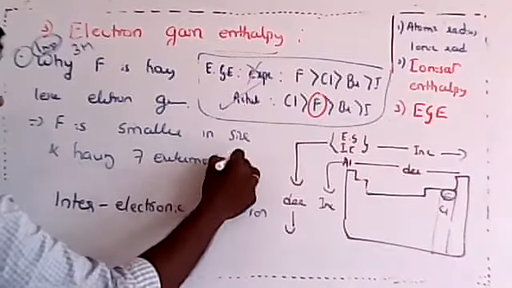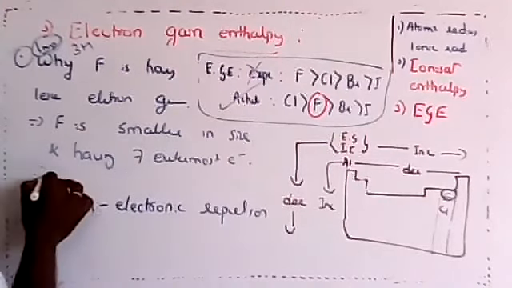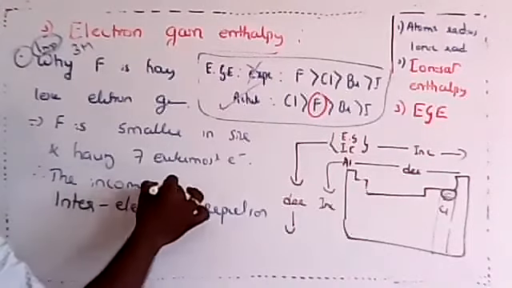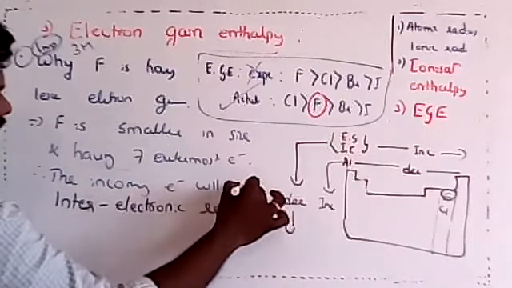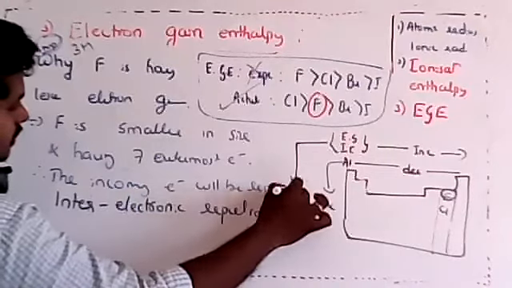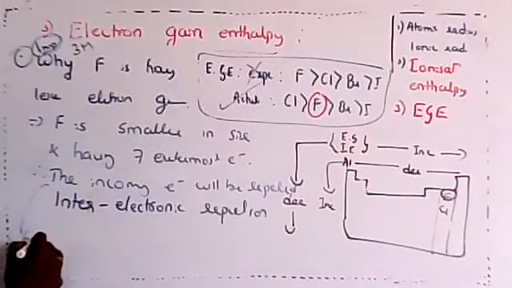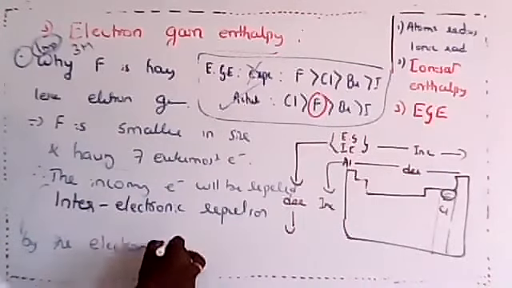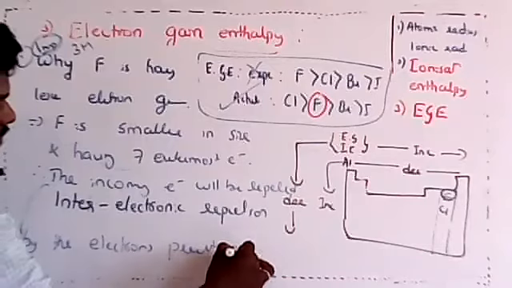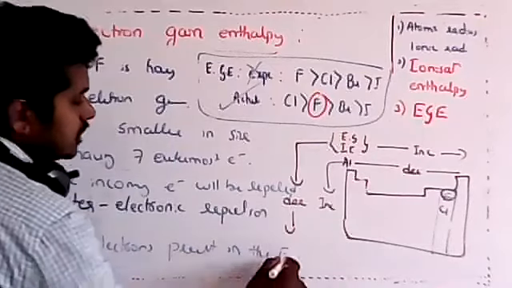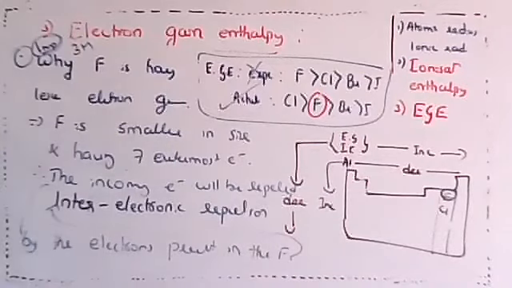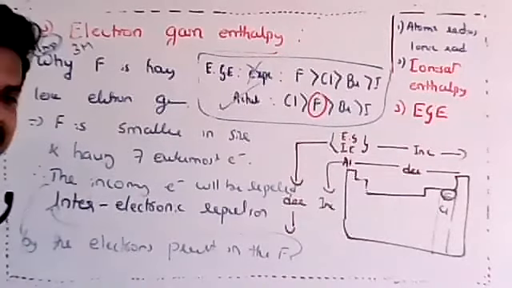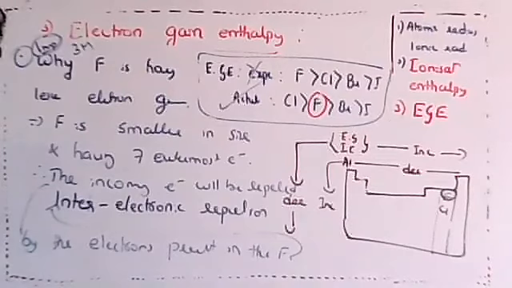Therefore, the incoming electron will be repelled by the electrons present in fluorine, and we call that inter-electronic repulsion. Because of that, it releases less amount of energy. Is that clear, my dear friends?